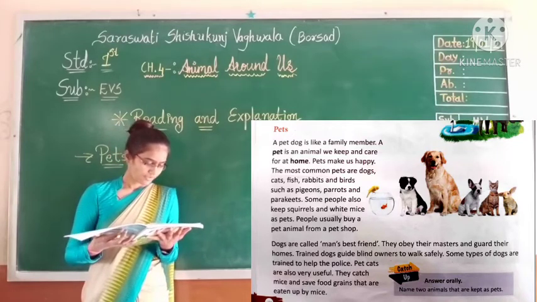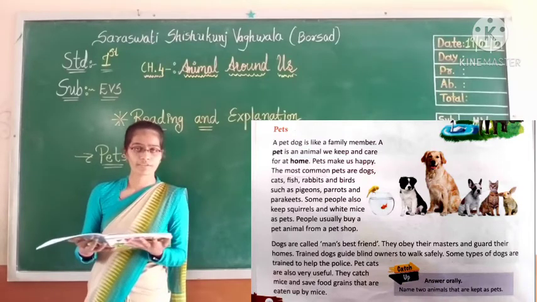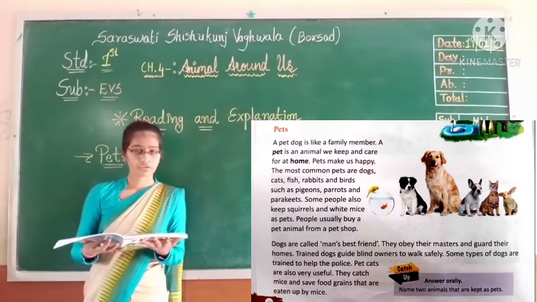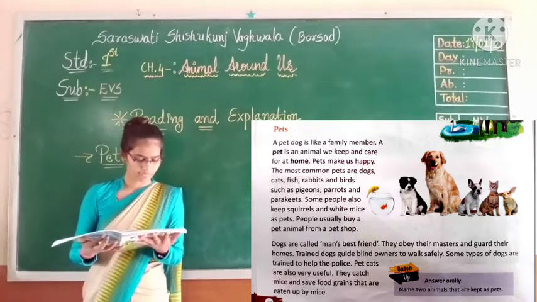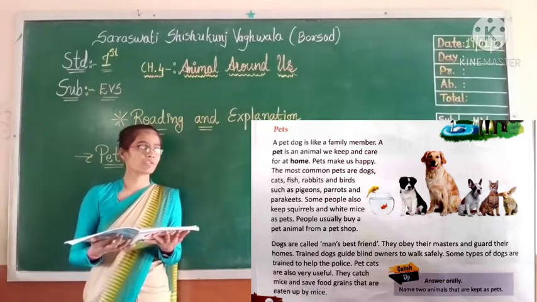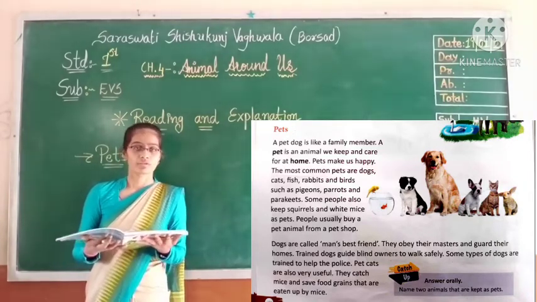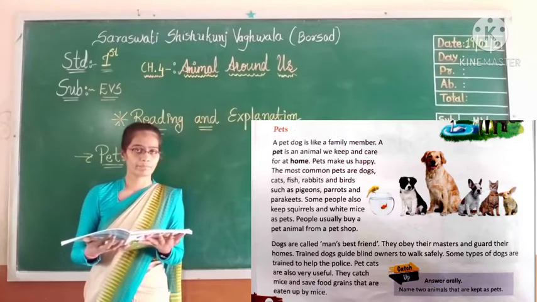Pets make us happy. The most common pets are dogs, cats, fish, rabbits, parrots and parakeets. A parakeet is also a bird like a parrot.